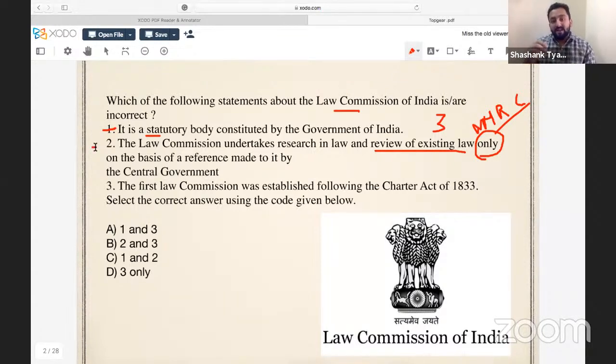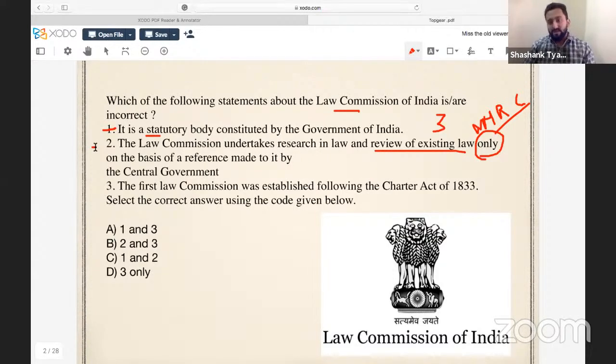because there are some arenas where Law Commission goes beyond this ambit. Although whichever case is referred to Law Commission by central government to discuss, to research on it and to advise central government on it, Law Commission does that.